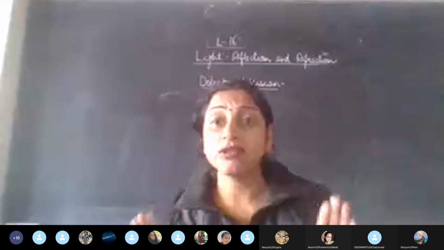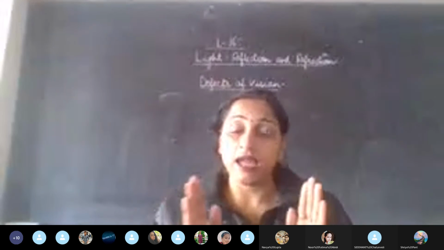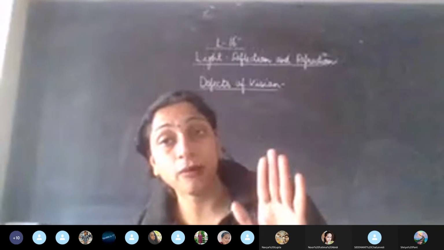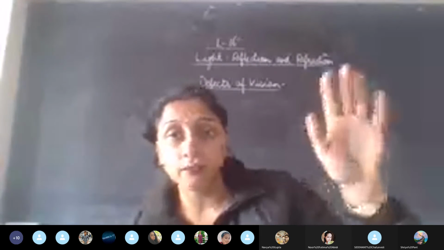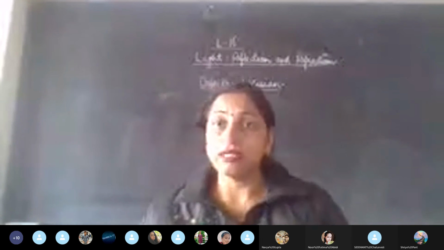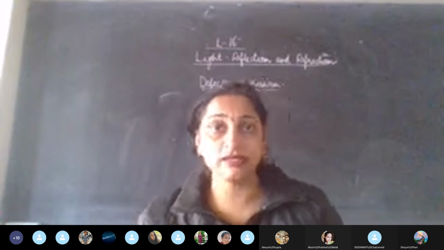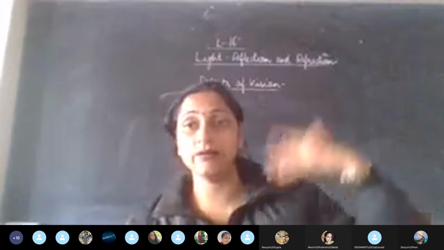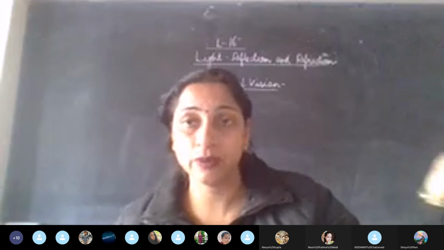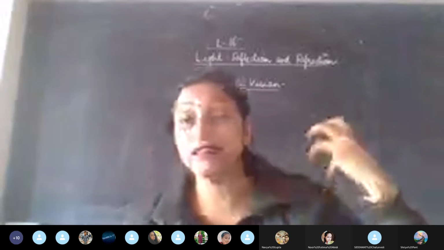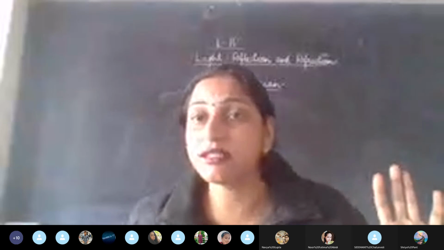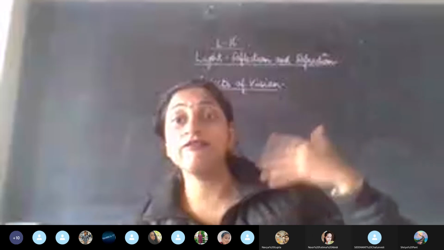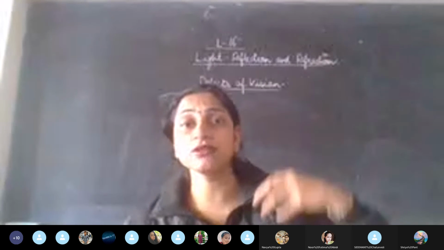Okay. So now there is no need to get confused about what ma'am is asking. If it is short-sightedness, that means the problem is in seeing the far off object, but we can easily see the nearby object or the shorter distance object that is kept. But the problem arises when we talk about the objects which are at a longer distance, seeing the far off object. I think this much is clear to you.